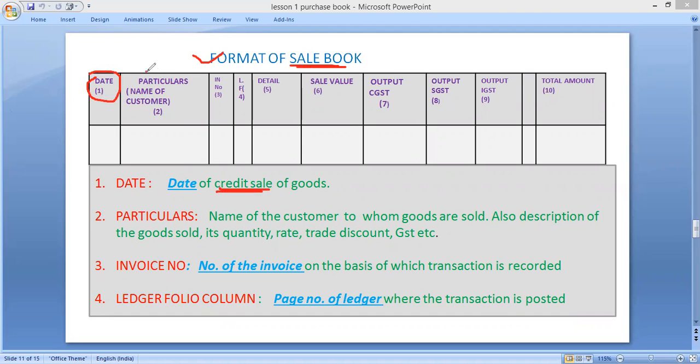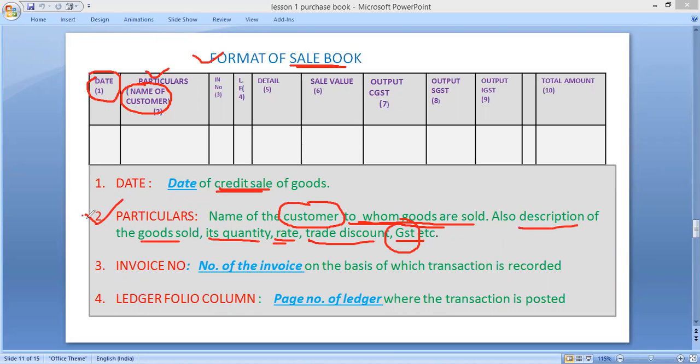Second, in the particulars column you have to write the name of customer, means to whom goods are sold. Not only the name of customer will be written in this column, there is also some description, means what quantity of goods are sold, at what rate, what is the amount of trade discount, any GST, CGST, SGST or IGST. All main points will be written in particulars column.